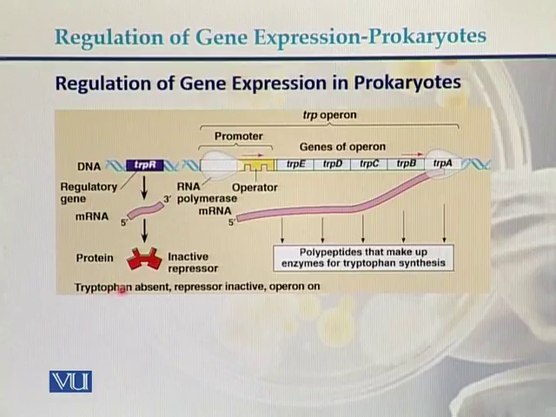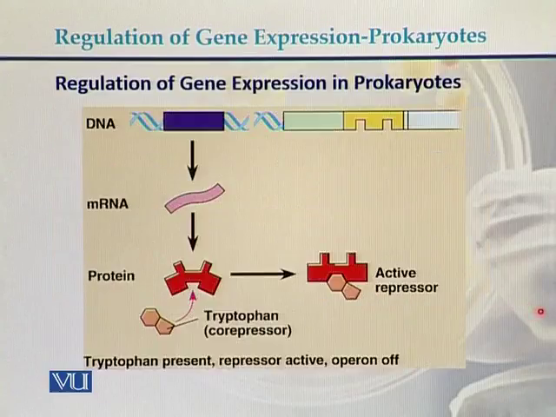If tryptophan is absent, the repressor is inactive. When the repressor is inactive, it will not bind to the operator region, so the operon is on. It will produce the polypeptides that make up the enzymes for tryptophan synthesis. Here we can also see on the DNA a separate gene that produces a messenger RNA, which produces a protein that is a regulatory protein.